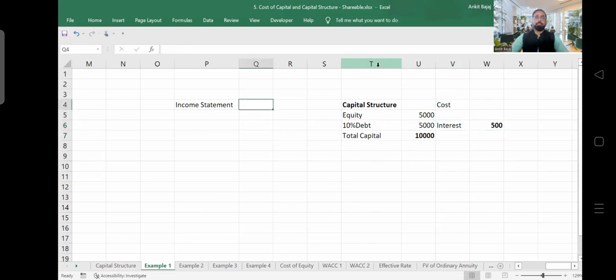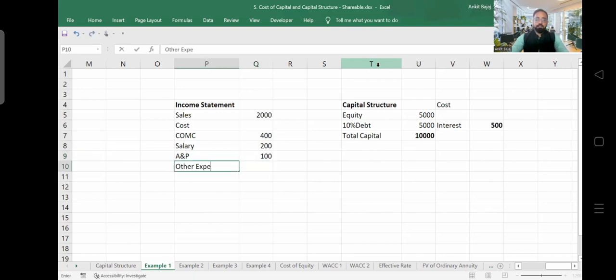Now I'm drawing an income statement here. In the income statement, first we write down sales. Let's suppose sales of your business is 2,000 crore. Now, if I write the costs here, let's suppose cost of material consumed is 400 crore. You have paid salary of, let's suppose, 200 crore during the year. There are some other expenses you are bearing, let's suppose advertisement and promotion expenses of 100 crore, and other expenses you have incurred towards your business, and in total other expenses are 300 crore.